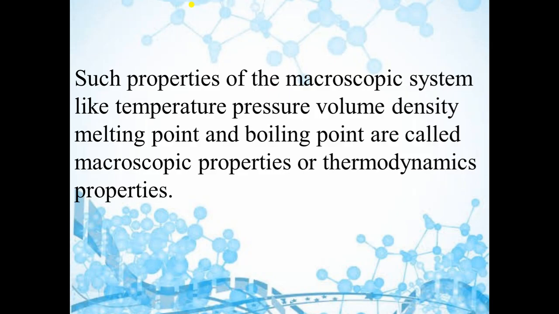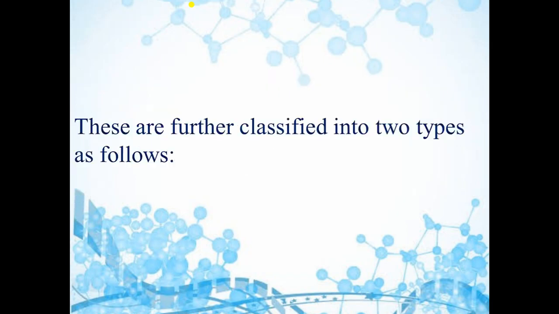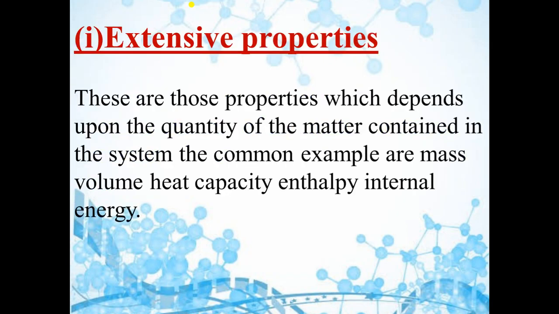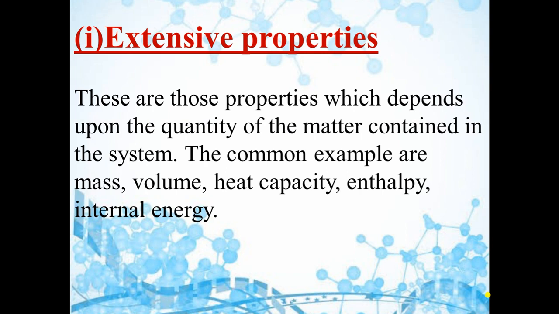We can divide these properties into two parts. Okay. So the first one is extensive properties. What are extensive properties? Those properties which depend upon the quantity of matter contained in the system. For example, mass, volume, heat capacity, enthalpy and internal energy. If you change the quantity, then what will happen? Mass will change, right? So mass is an extensive property. In the same way, if you change the amount of a substance, then volume will be different. So these are extensive properties.